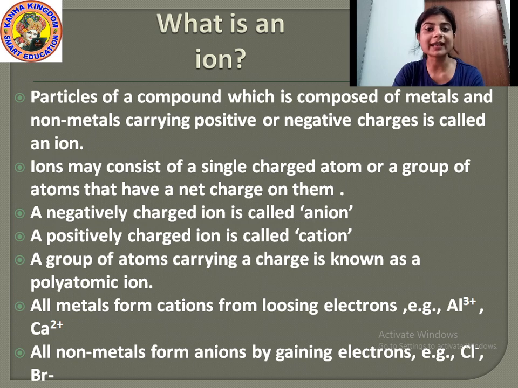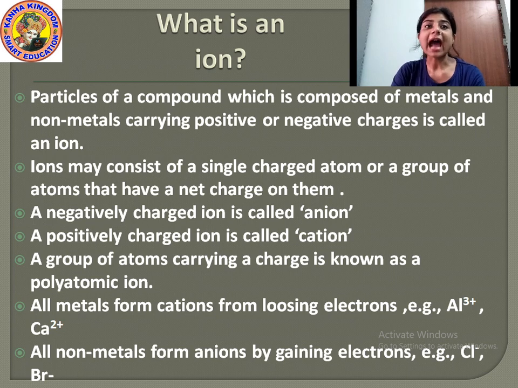Protons, neutrons and electrons. These protons carry the positive charge. Neutrons are always neutral, that means they have no charge. Okay. And electrons carry the negative charge. These protons and neutrons lie in the nucleus of an atom. Yes or no? And these electrons are in the shell of the atom, bound by the shell, with the negative charge.